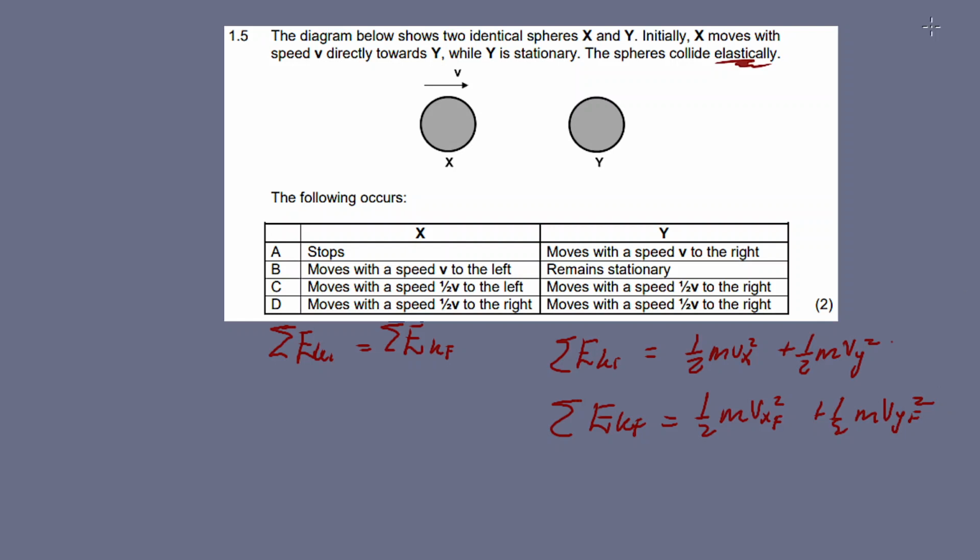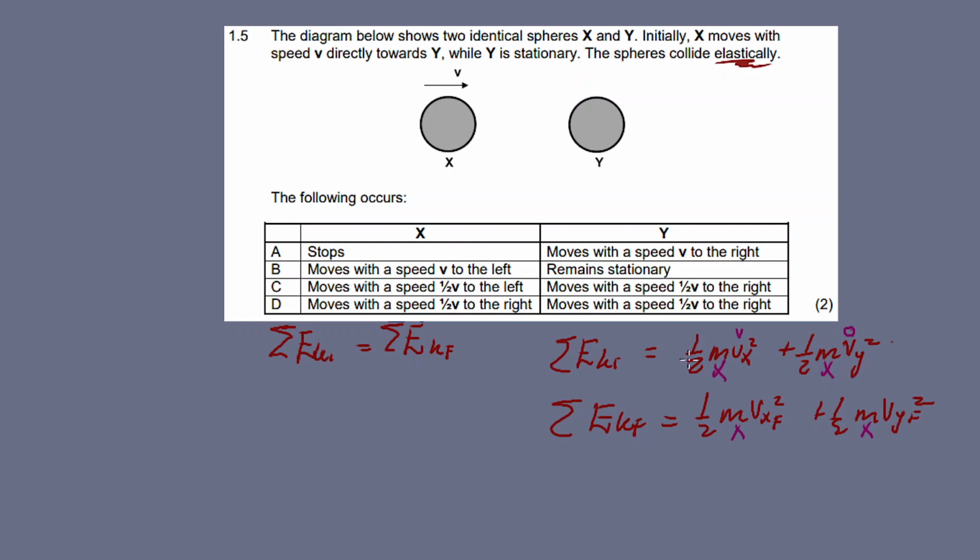Now look here: since the spheres are identical, it means that the masses are the same initially as well as after. The only thing that changes is the velocity. So initially x will move at velocity v, y will move at velocity 0, stationary, right?